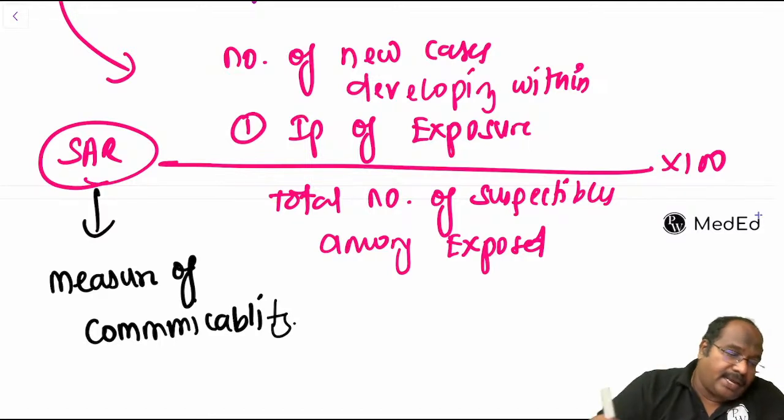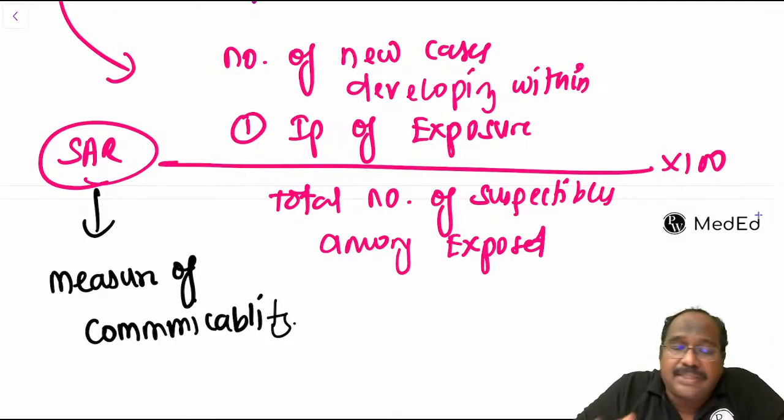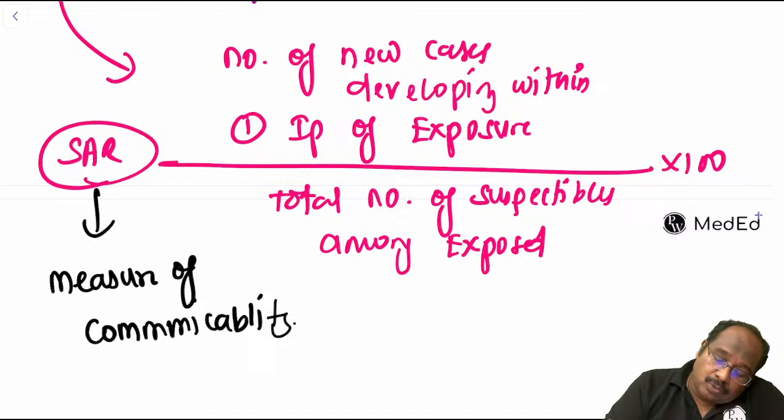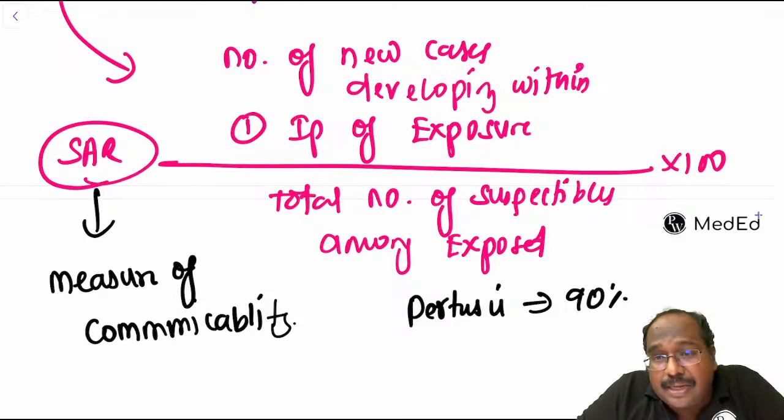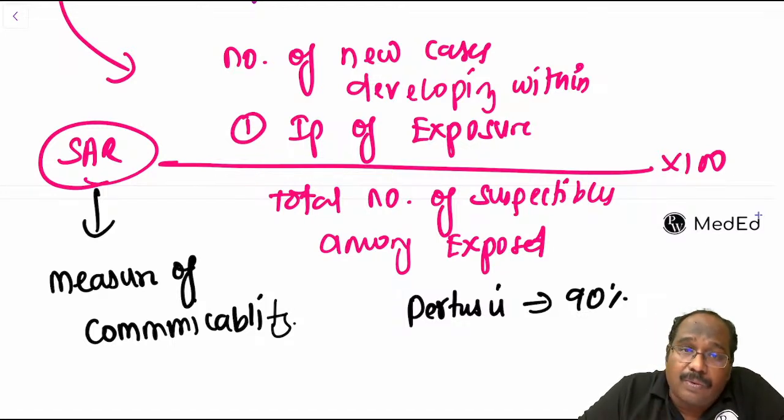Secondary attack rate is a measure of how infectious the condition is. For example, pertussis, that is whooping cough, is 90%. What do you mean by that? If 100 susceptible children are exposed, 90 children can develop pertussis. That is the interpretation. Numerator is new cases within one incubation period; denominator is total susceptibles among exposed.